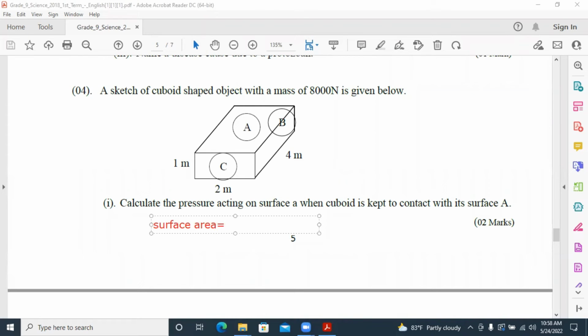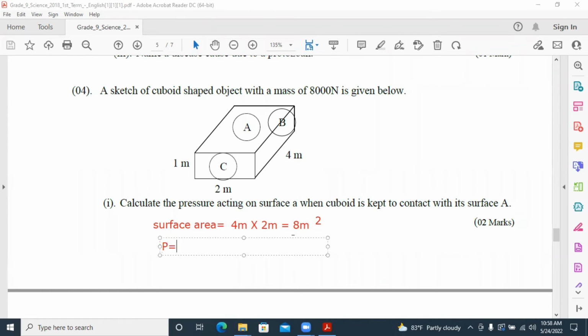The length is 4 meters, the width is 2 meters. So we will multiply these two together and take the surface area as 8 square meters.